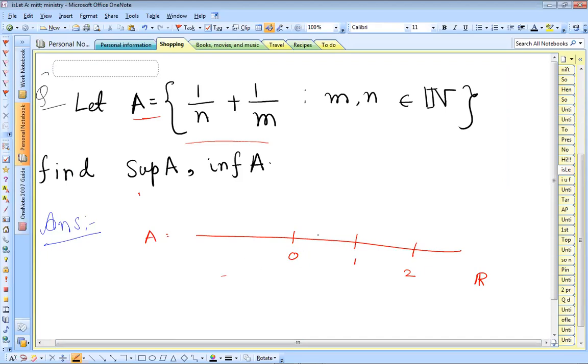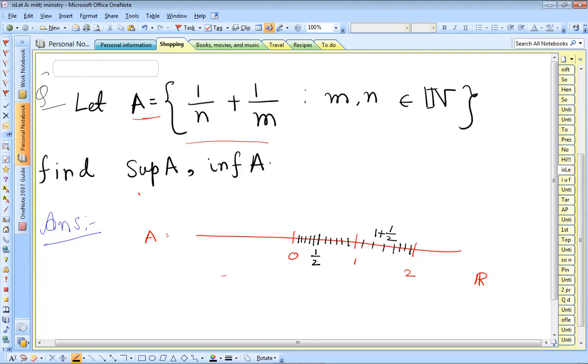Here is the element 1 by 2, which is an element of A. Here are also some other small elements, and one of them is maybe 1 plus 1 by 2.